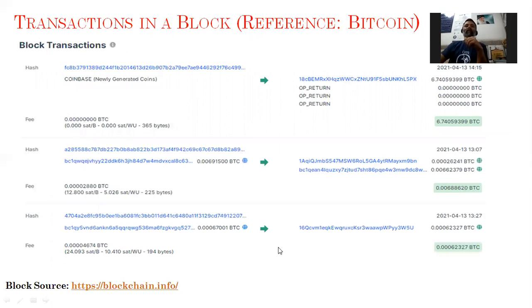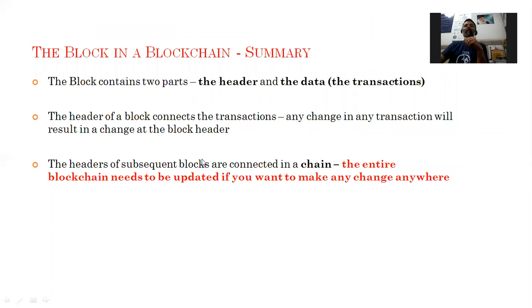So this is another example. I'm skipping this slide. So in summary, we can say the block contains two parts, the header and the transaction list. The header of a block connects the transactions. Any change in a transaction will result in a change in the block header. So the headers of subsequent blocks are connected in a chain, and the entire blockchain needs to be updated if you want to make any change anywhere.